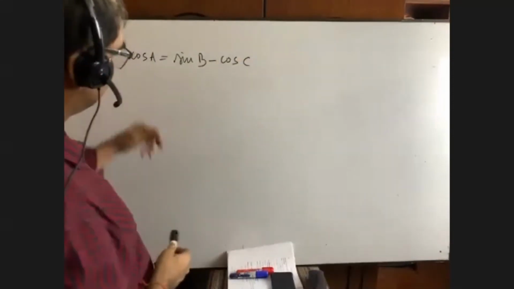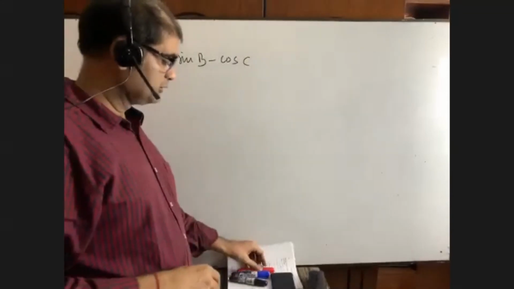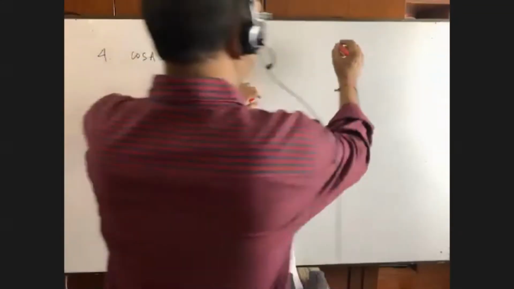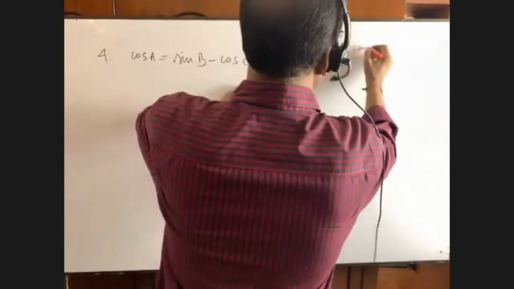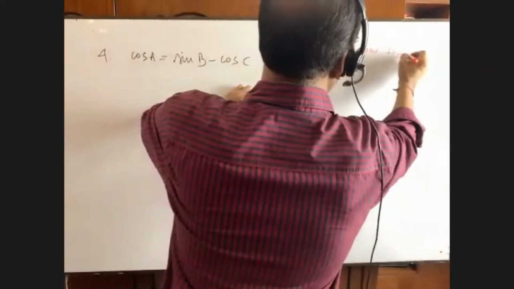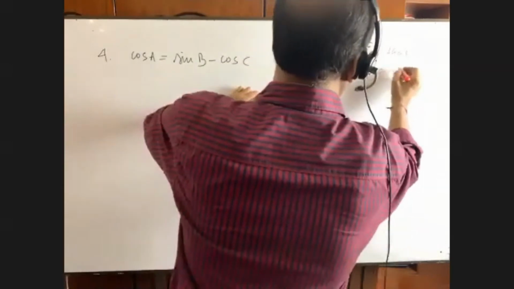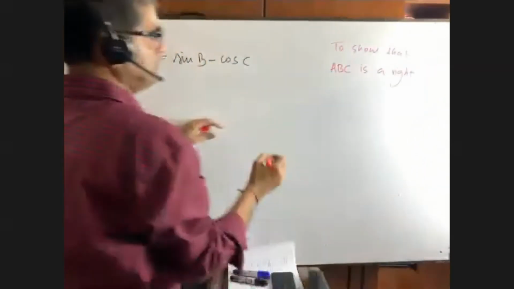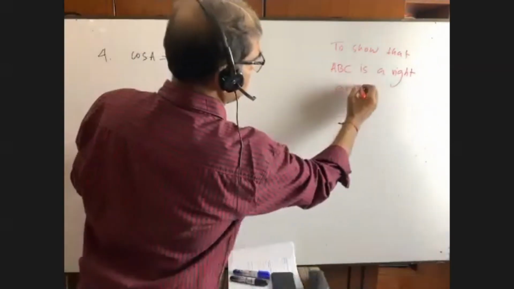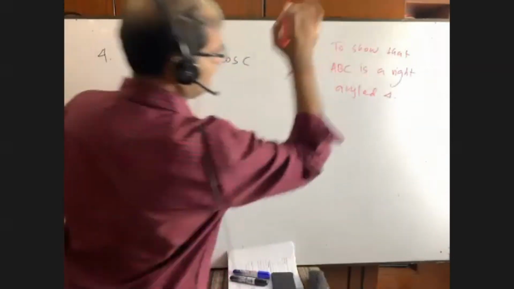You have to show that ABC is a right angle triangle. Okay, we have to show this.